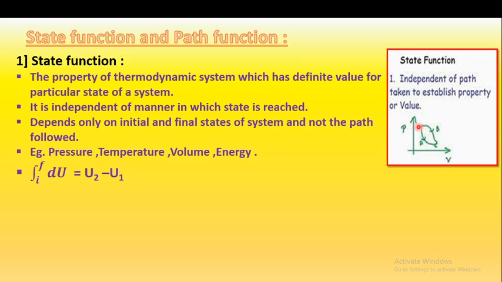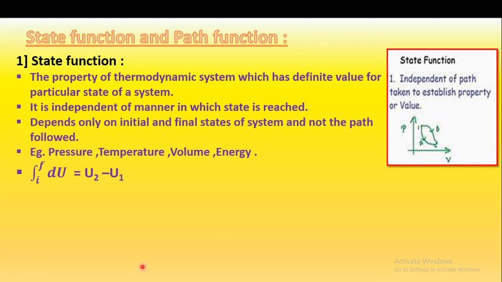So the system reaching from 1 to 2, that is from the initial state to the final state, is independent. It depends only on the initial state and final state, that is 1 and 2, and not on the path followed. By path A it has reached from 1 to 2, or by B from 1 to 2. So it is independent of that path, that is capital A and capital B. These two are the paths responsible for conversion of 1 to 2.